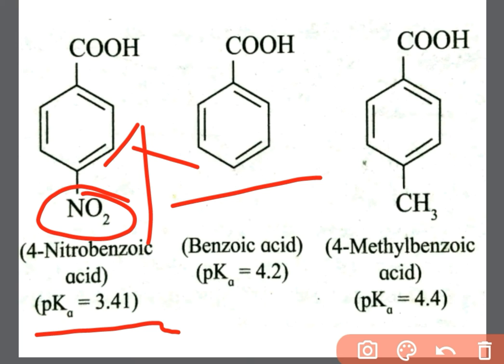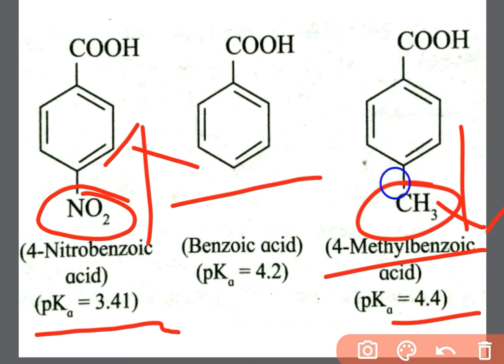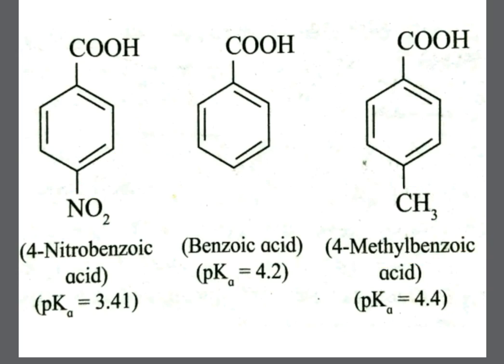Therefore, here pKa is less. In 4-methylbenzoic acid, the pKa value is 4.4, meaning higher pKa value, therefore less acidity, and this is because CH3 is an electron donating group and it decreases the acidity. So this is the concept of acidity in aromatic acids.